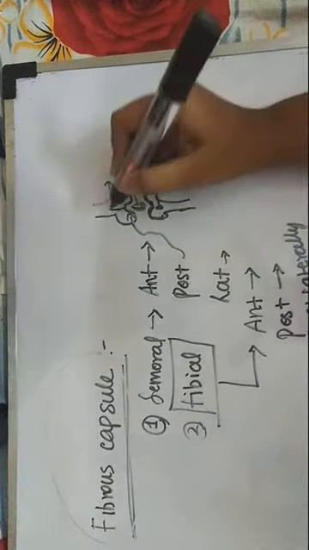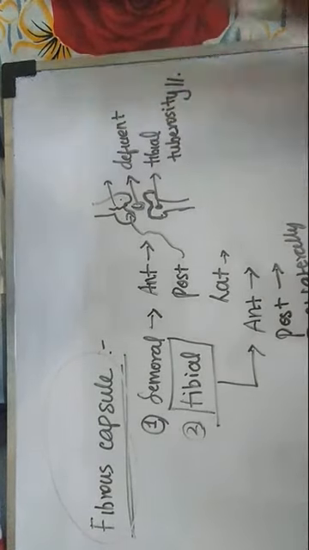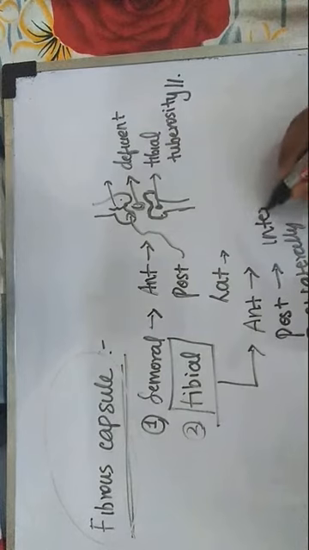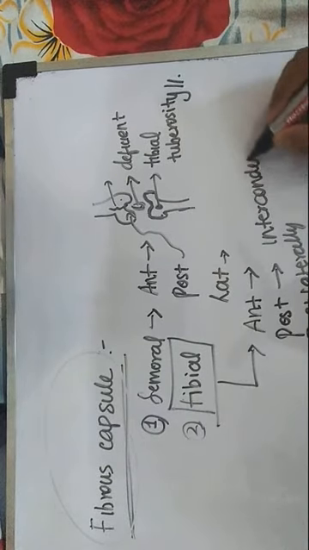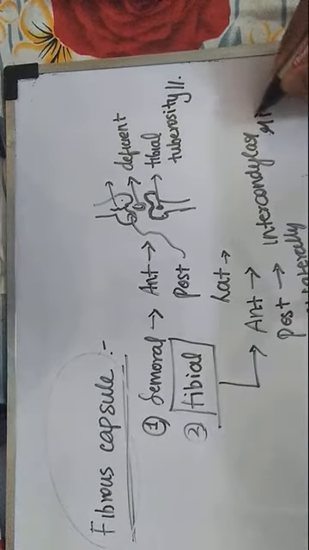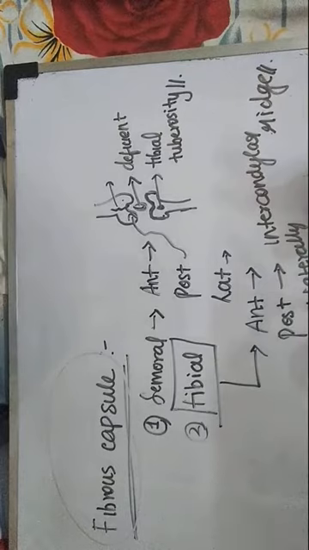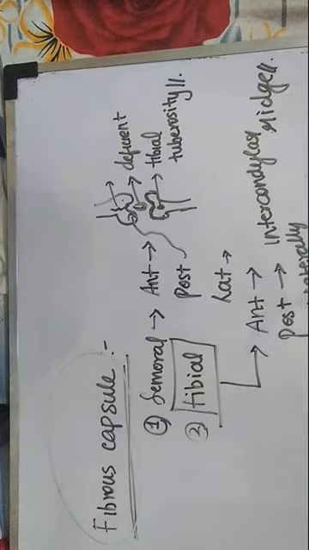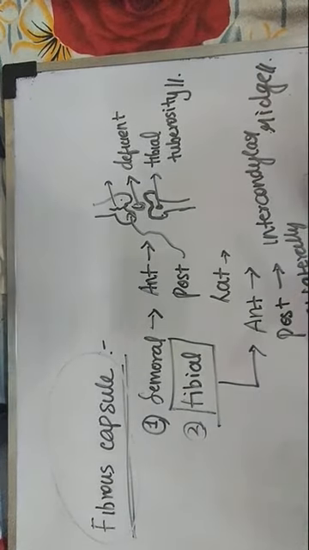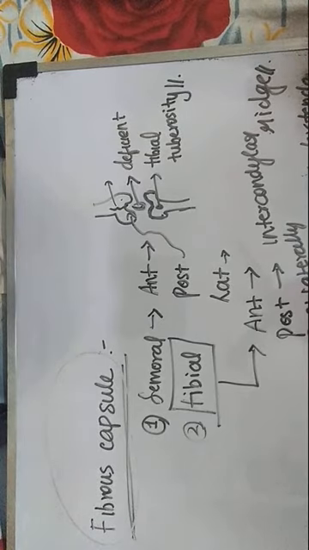So I told you about the intercondylar line which is present between the two condyles. Here we have the intercondylar ridge. As you read, what is that? In the tibia bone, you know this one, the intercondylar ridge. And posterolaterally, here it gives a passage for the tendon of the popliteus muscle.